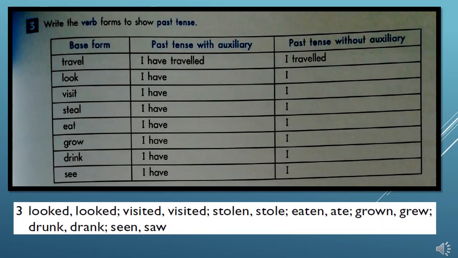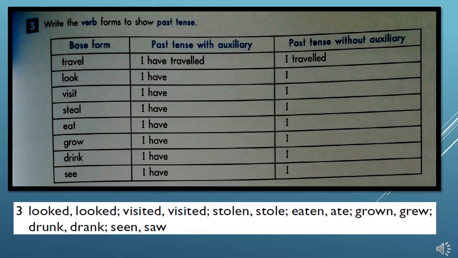Question 3 says, write the verb forms to show past tense. We have 2 columns, past tense with auxiliary and past tense without an auxiliary verb. Now, when we add an auxiliary verb, it often changes what a verb looks like, especially if the verb is an irregular verb. So, look would be I have looked, I looked. I have visited, I visited.